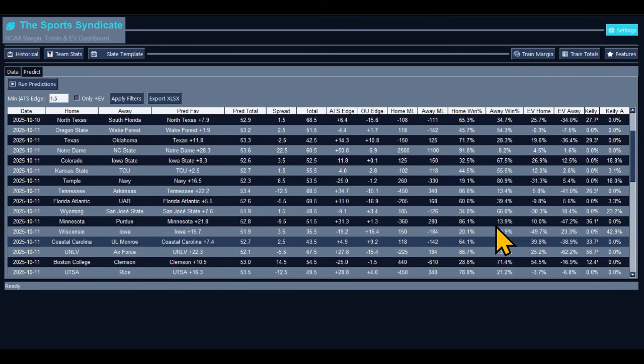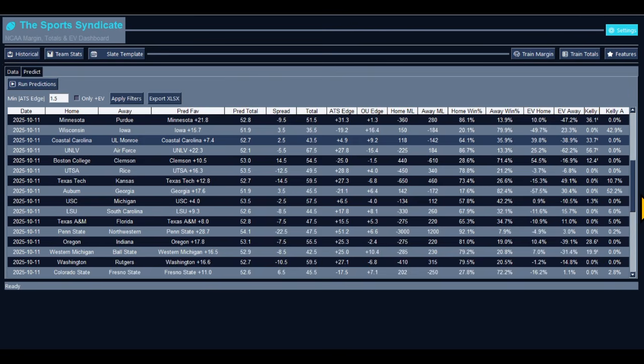Let's go, guys. I love to find value. Now that's when I get excited. All right, guys. We got UNLV and Air Force. UNLV is expected to come in there and whoop Air Force's ass. Minus 5.5 is UNLV. They're expected to win, but the model suggests a bigger spread. Actually, ATS edge plus 27.8. We got a hell of an edge in this matchup. We're definitely going to go with UNLV in this matchup. They're going to cover the spread.